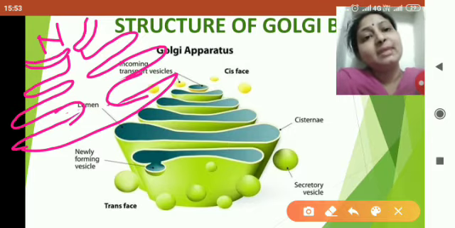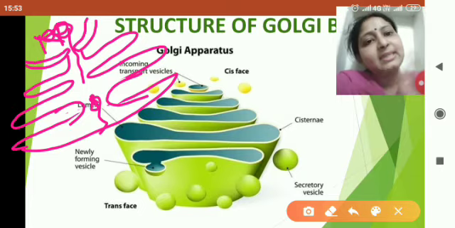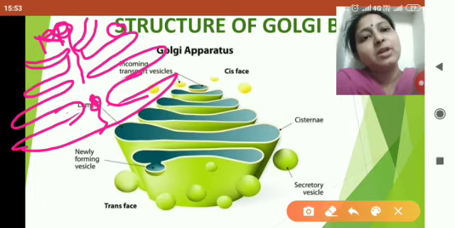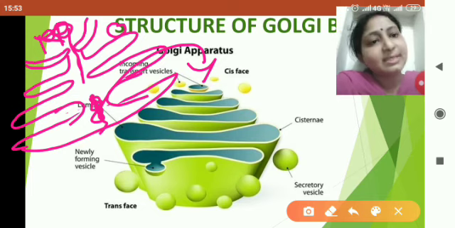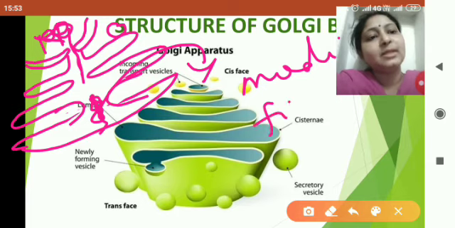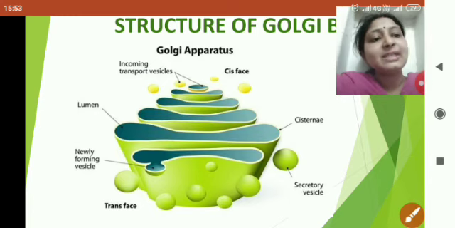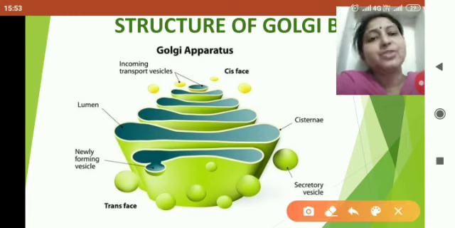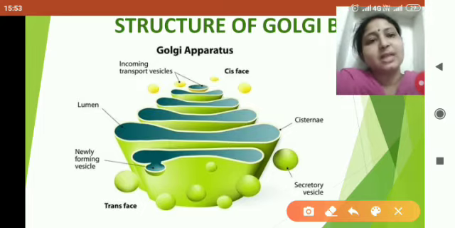Now suppose any molecule is synthesized inside the nucleus, and after its synthesis it is coming in the endoplasmic reticulum. It can come in the form of vesicles also or directly through the nuclear pore. Now after the molecule comes here, it goes to the Golgi body through the cis phase for the modification. Now you should be wondering what is this modification. Modification means changes in the molecule which are required for the formation, the changes which occur in the Golgi body.